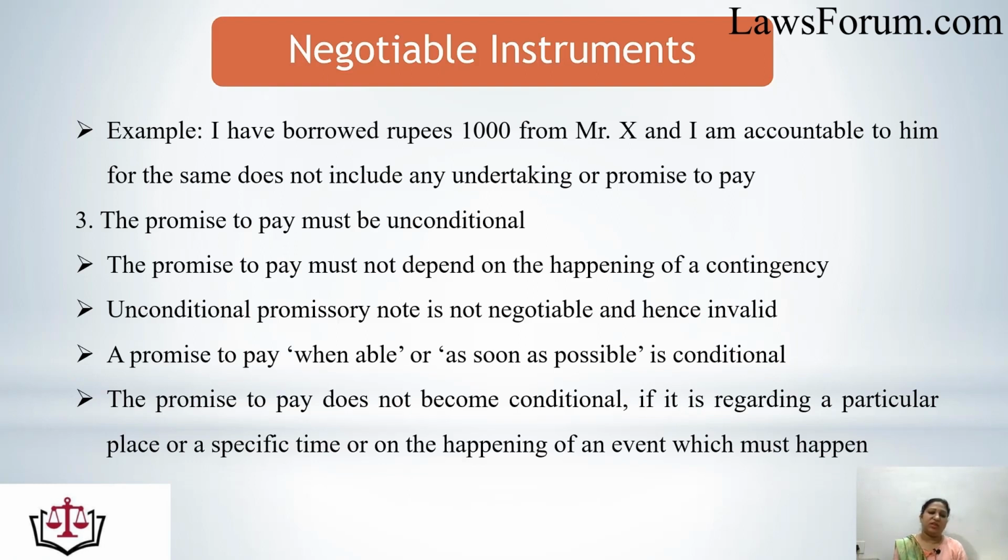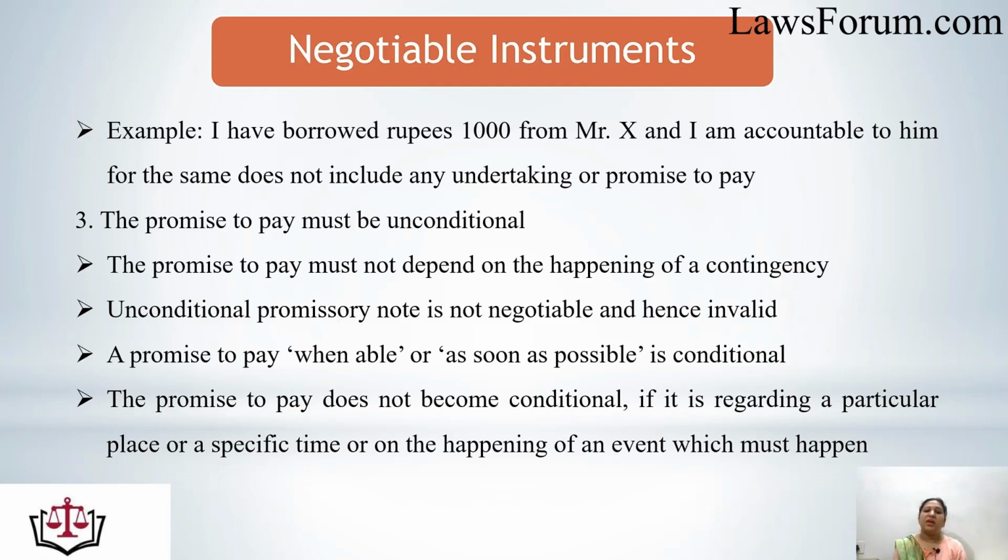The third essential is that the promise to pay must be unconditional. That means when any person is making a promise to another person to pay a specified amount, it should not be conditional. The promise to pay must not depend upon the happening of any contingency. A conditional promissory note is not negotiable and hence invalid.